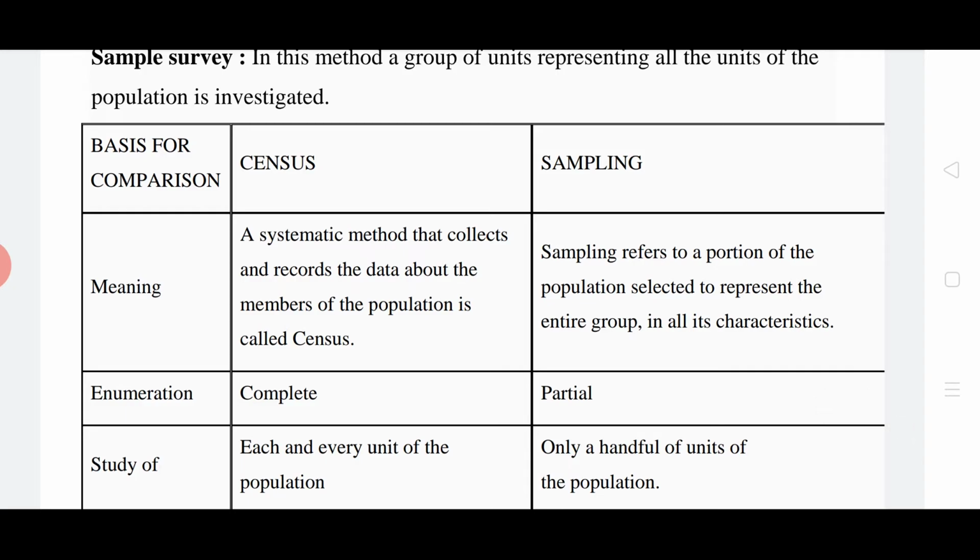Census is a systematic method that collects and records data about the members of the population. Those students who have missed the first part should watch the video from the beginning, but here you can conclude what we have done in the last part. And sampling refers to a portion of the population selected to represent the entire group in all its characteristics. What's the basic difference, guys? In census, all items are considered. In sampling, only a few items from all the items are considered.